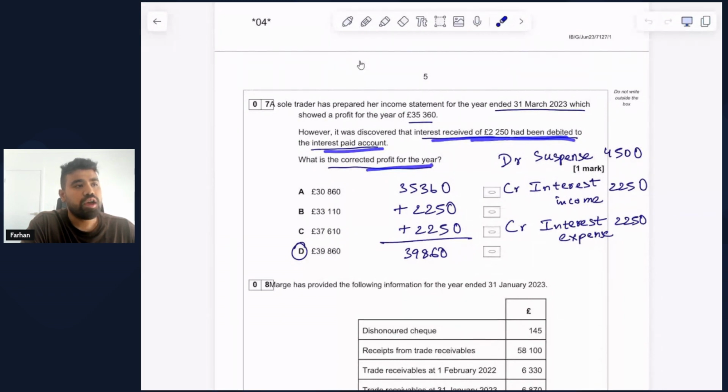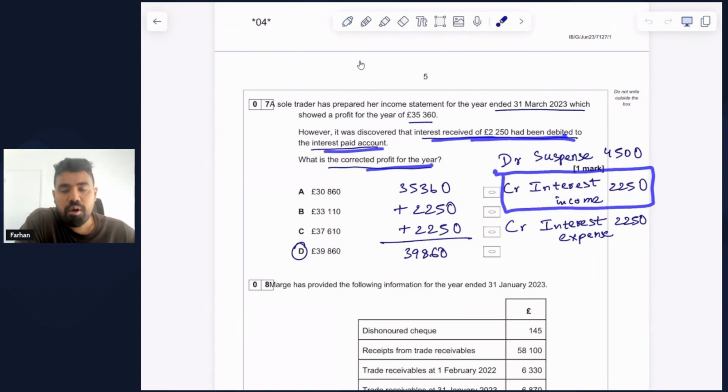So interest received of 2,250 would refer to interest income, and any income by default has to be credited. So what we have done is first recorded the credit which relates to the interest income of 2,250. In other words, the business has an extra income coming from interest of 2,250. Now, there's one more thing to fix. We know that this was debited to the interest paid account, which relates to an expense account. Now, we also need to get rid of this expense effect that we have done earlier.